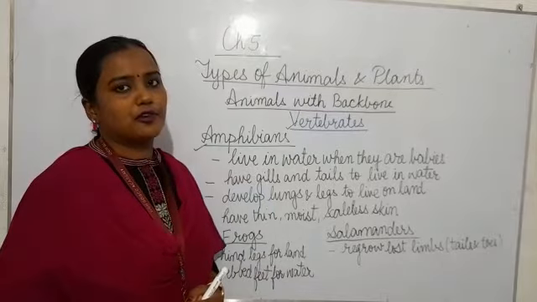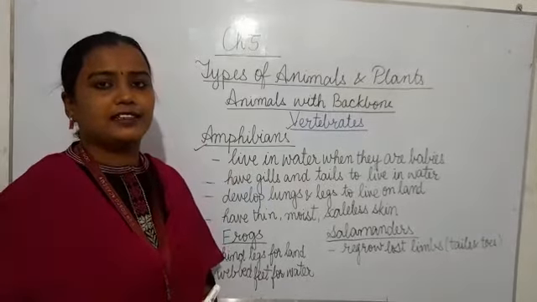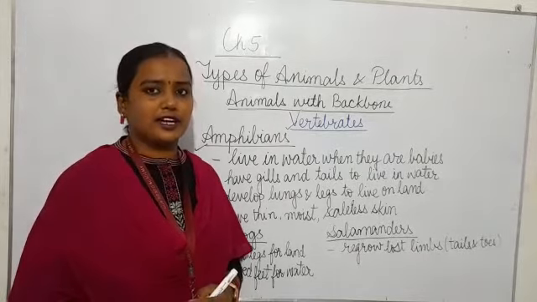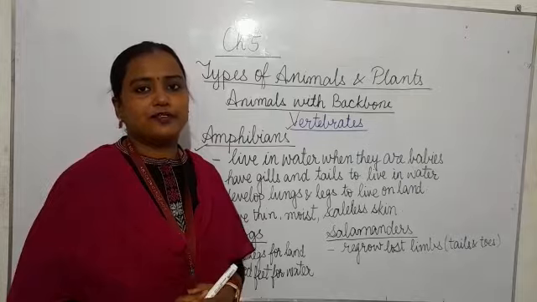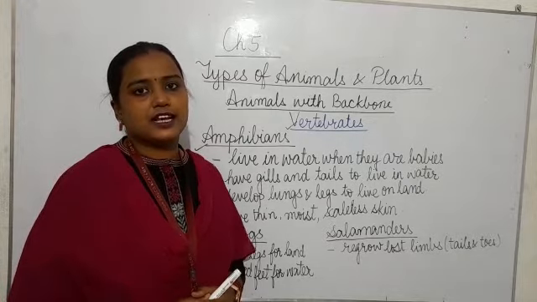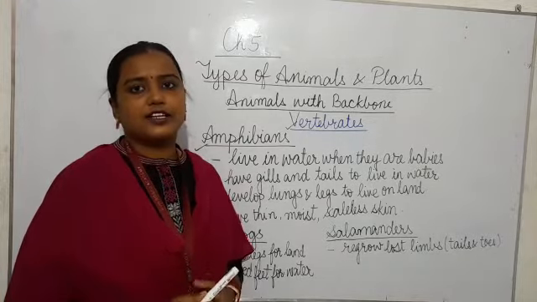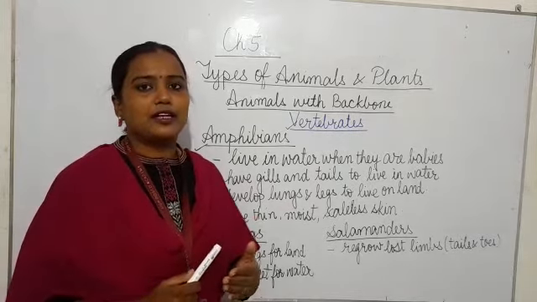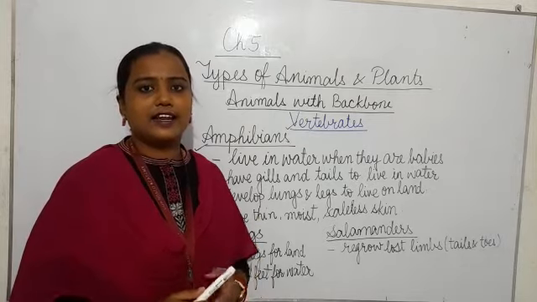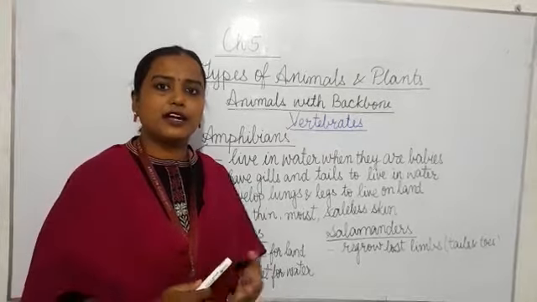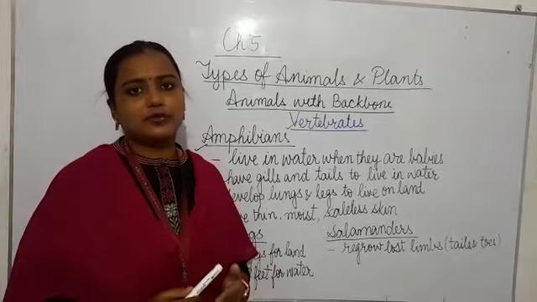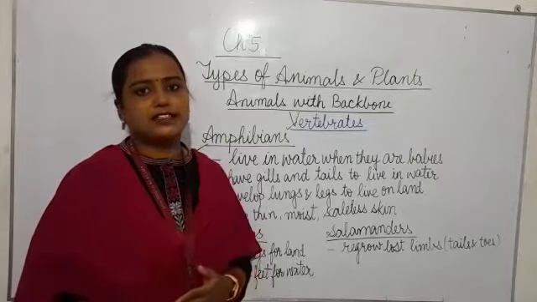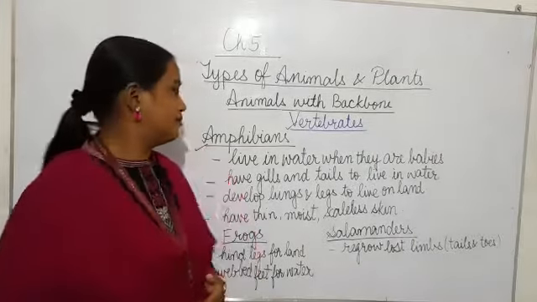All of you know frogs lay eggs, and the babies of frogs are called tadpoles, and they live in water at that time. They look like fish. They have gills and tails so that they can live in water. But as they grow up, they develop lungs and legs so that they can live on land also. In this way, they are able to live in water and on land.